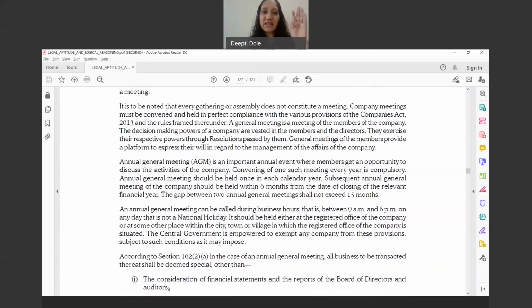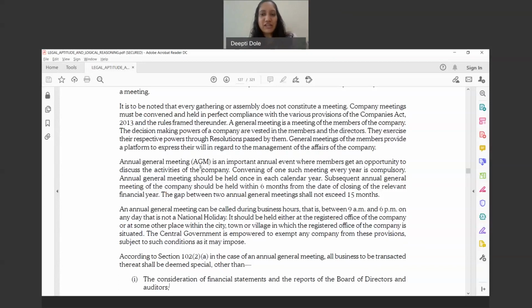For example, the AGM of the company is scheduled on 30th of September, and after that AGM gets conducted, there is some agenda which requires the shareholders' consent or approval. Then a meeting can be conducted and the company need not wait for the next annual general meeting. So that is called an extraordinary general meeting.